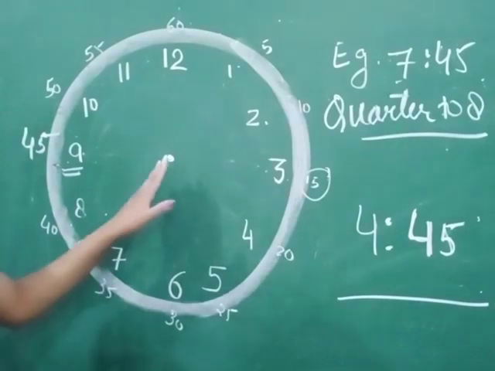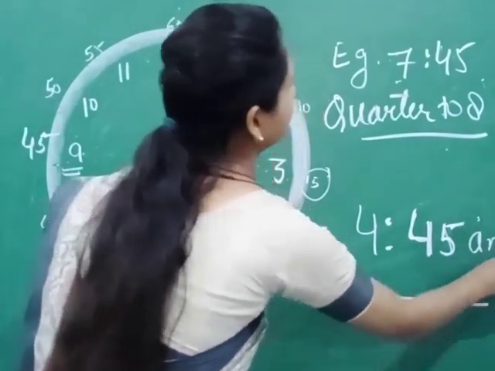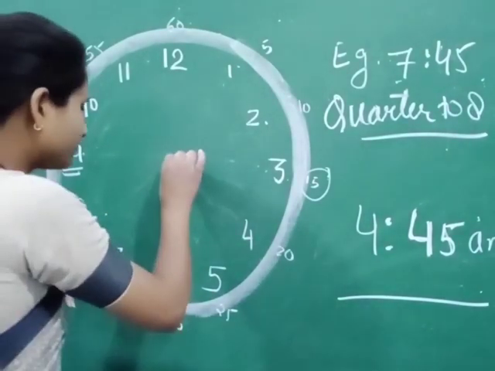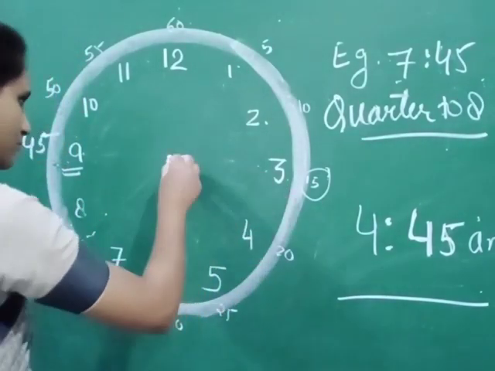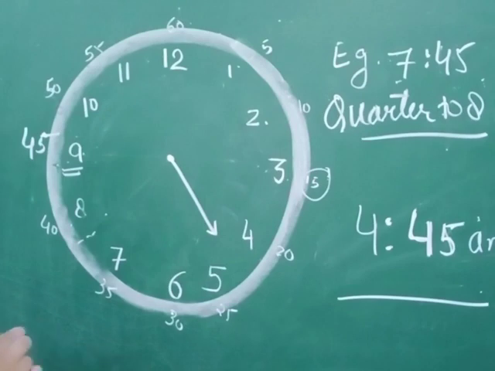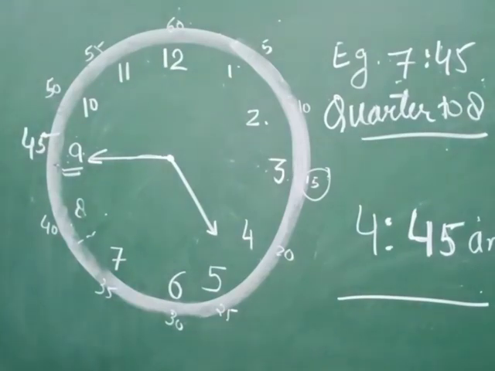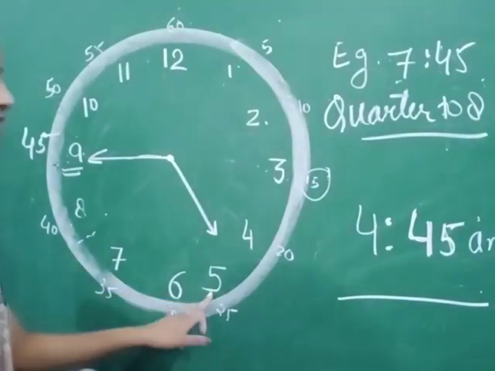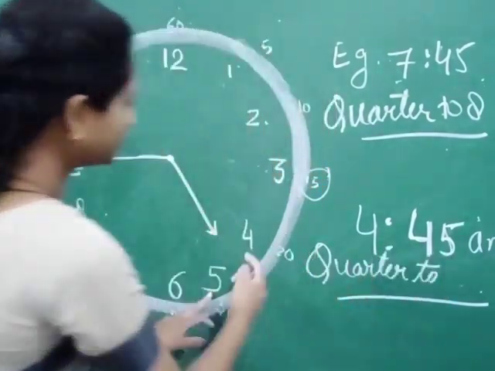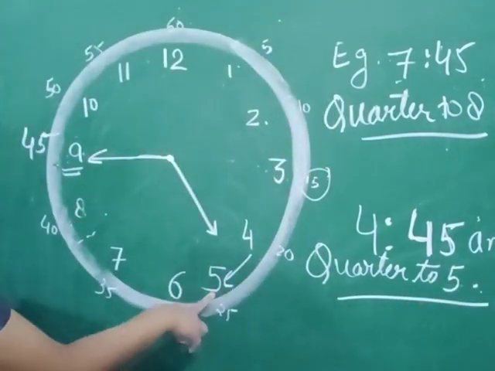Now the next one, 4:45. Take it any AM or PM. So 4:45 AM, let us take it. Now if it is 4:45 AM, we have to specifically place our hand between 4 and 5. And 45 means at 9. Now we will write it like quarter to 5. The next hour here is 5. So we will write it as quarter to 5.